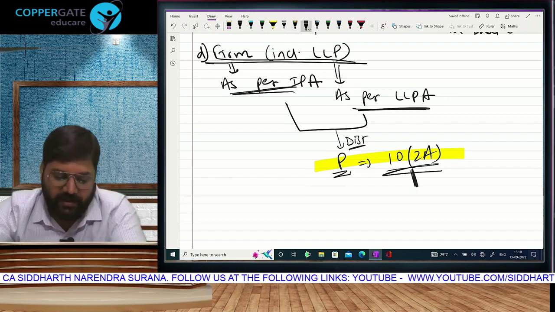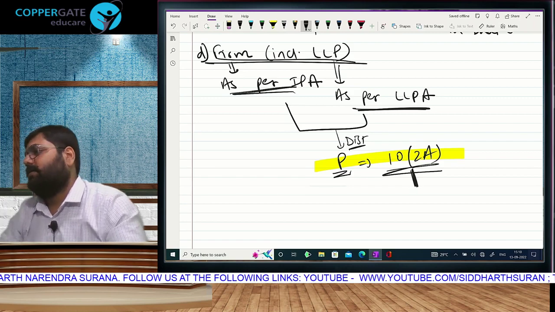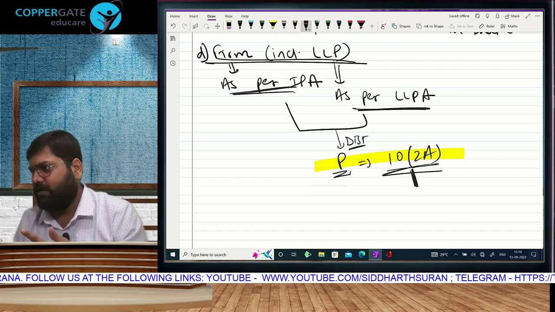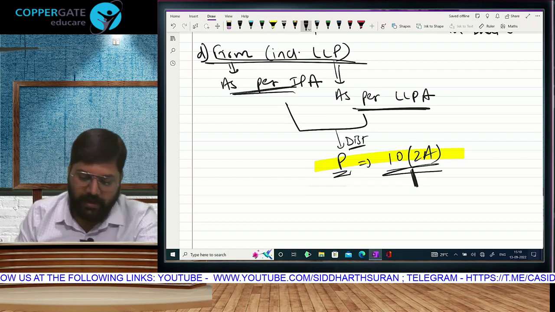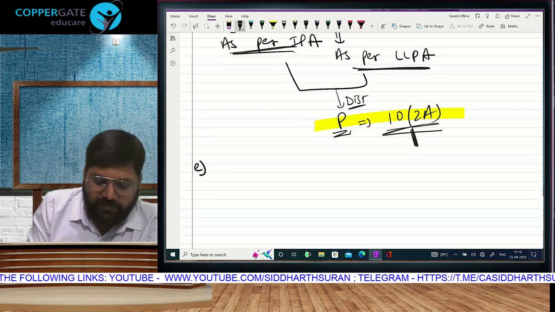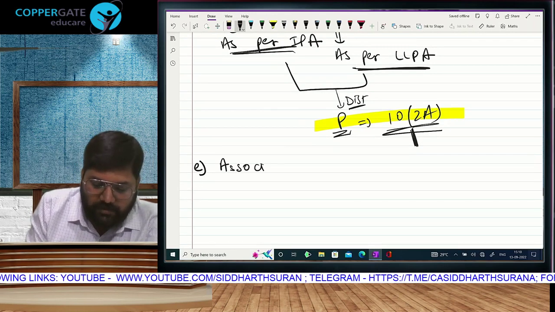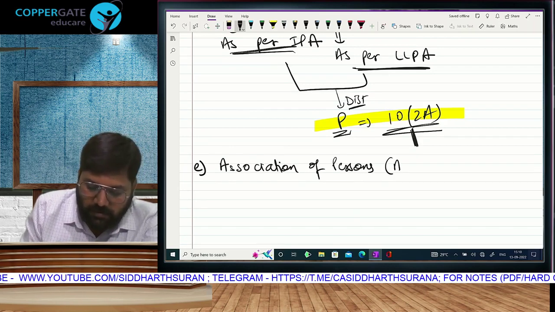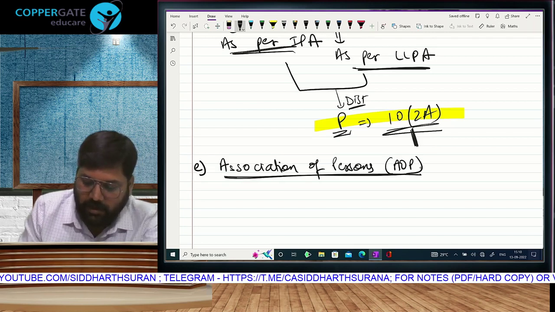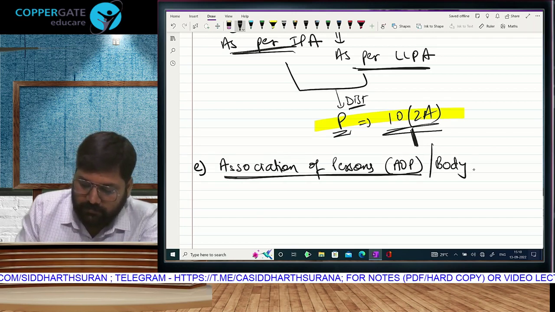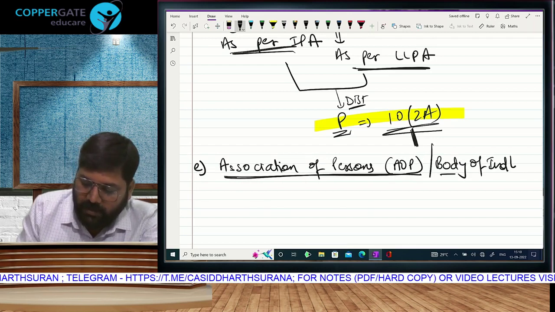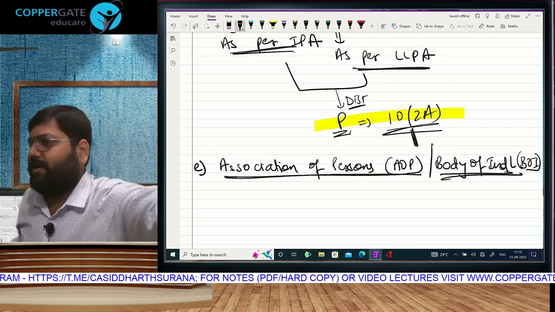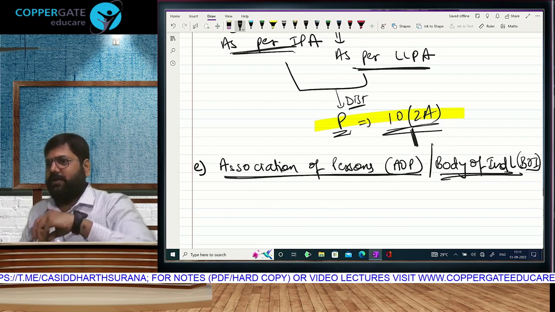Understood? Fantastic. So income tax is payable by every person. First, individual. Second, HUF. Third, fourth, including fifth, an association of persons. Short form is called AOP, or a body of individuals, BOI. INDL means individual. Are you able to identify the short form and understand it?